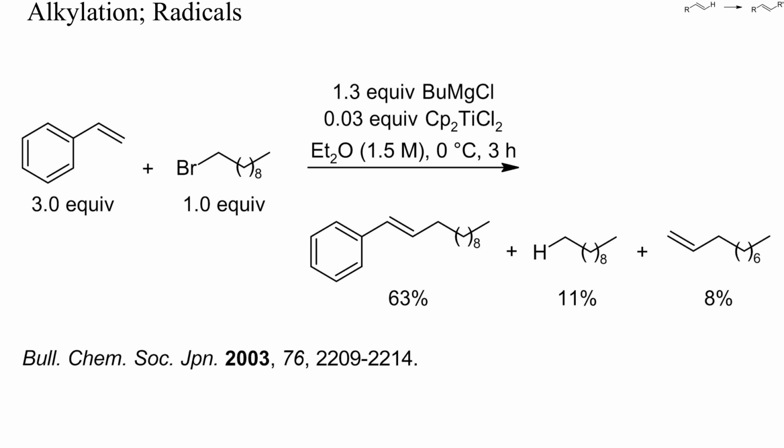These reactions can be challenging, however. In this example, styrene was alkylated with 1-bromodecane. An excess of styrene together with titanocene dichloride as catalyst and a slight excess of butyl magnesium chloride were required. A fair yield of the target styrene resulted, along with some byproducts. The alkylation probably proceeded by intermediate formation of alkyl radicals.